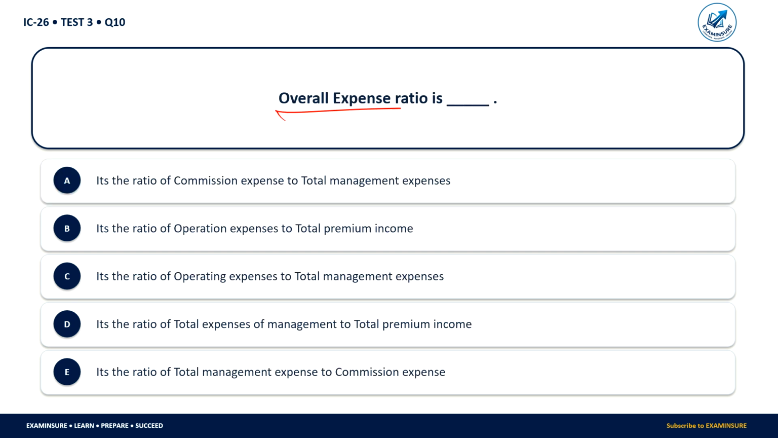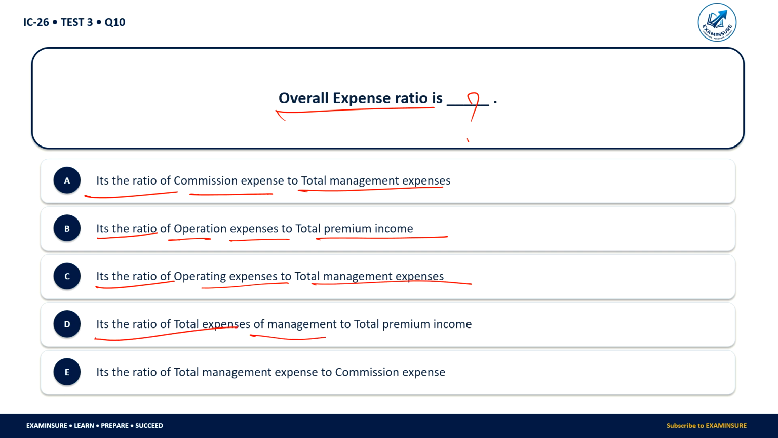What is called overall expense ratio? It is the ratio of commission expense to the total management expense. It is the ratio of operation expenses to the total premium income. It is the ratio of operating expense to total management expense. It is the ratio of total expenses of management to total premium income. It is the ratio of total management expense to commission expense.